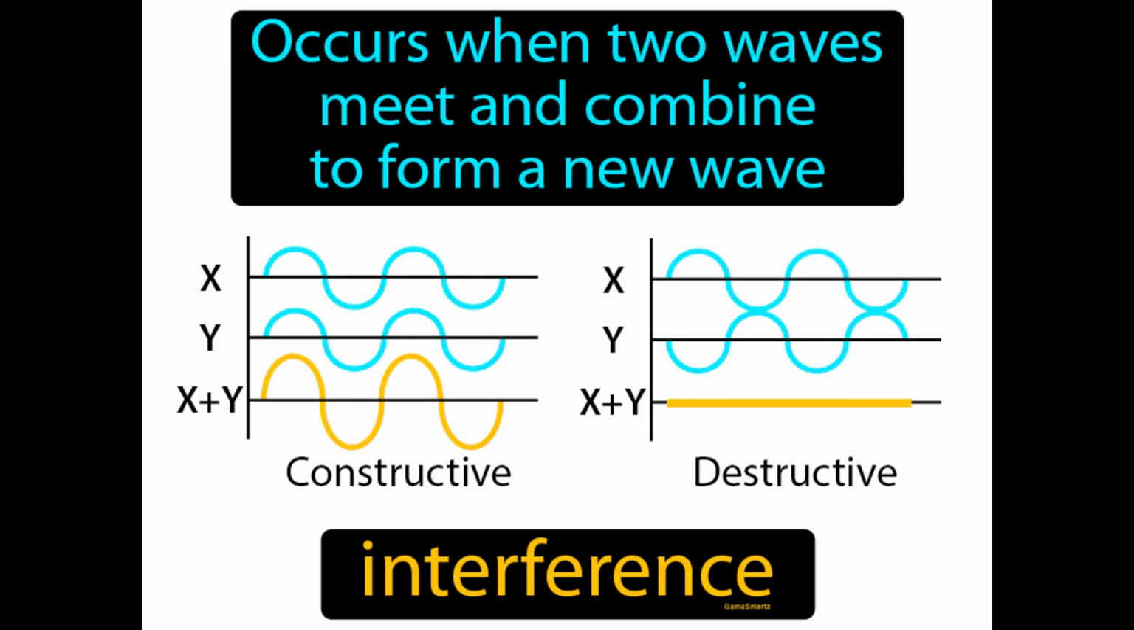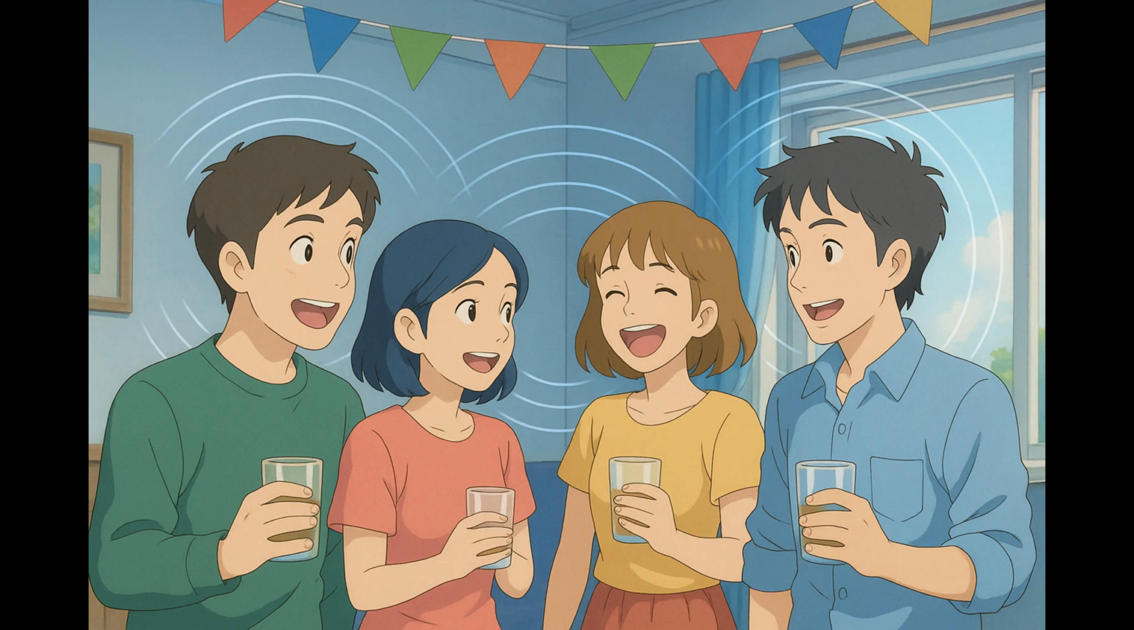Occurs when two waves meet and combine to form a new wave. Interference. In simple terms, interference happens when waves overlap, creating a new wave pattern. Imagine you're at a party where two different conversations are happening at the same time, and you're trying to listen to both. This situation is similar to wave interference, where two waves meet and combine to form a new wave, either amplifying or canceling each other out.